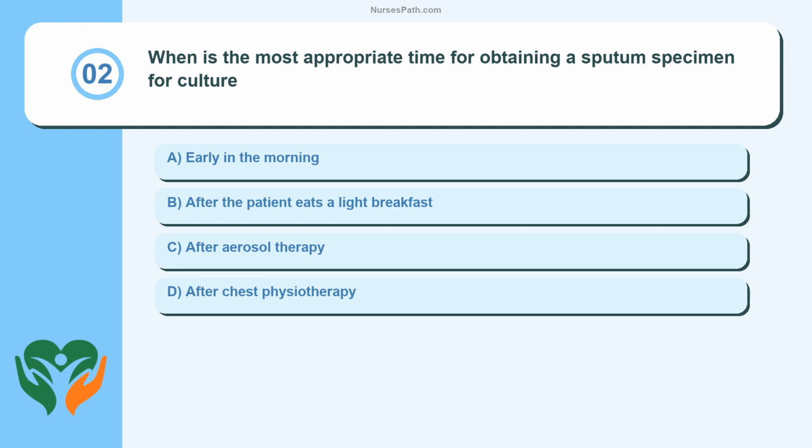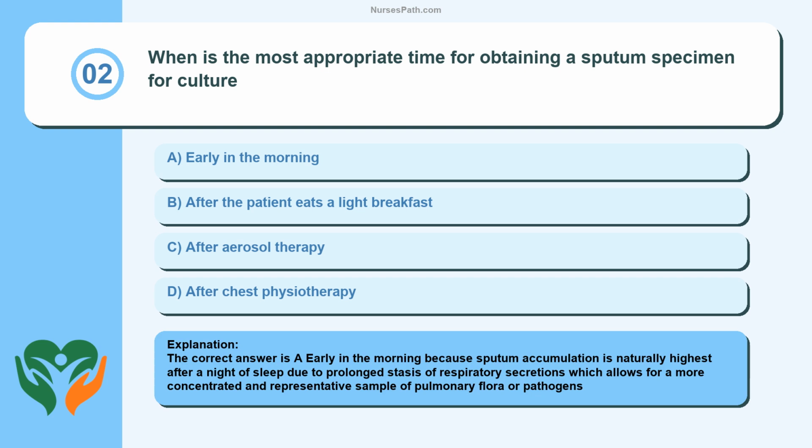Question 2. When is the most appropriate time for obtaining a sputum specimen for culture? A. Early in the morning. B. After the patient eats a light breakfast. C. After aerosol therapy. D. After chest physiotherapy. The correct answer is A, early in the morning, because sputum accumulation is naturally highest after a night of sleep due to prolonged stasis of respiratory secretions, which allows for a more concentrated and representative sample of pulmonary flora or pathogens.